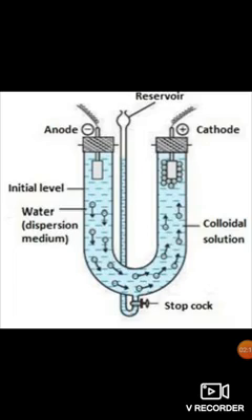Okay, as you can see in this picture, when electrical potential is applied across two platinum electrodes dipping in a colloidal solution, the colloidal particles move toward one or the other electrode. The movement of the colloidal particles under an applied electric potential is called electrophoresis. Positively charged particles move toward the cathode, while negatively charged particles move towards the anode. This can be demonstrated by the following experiment.